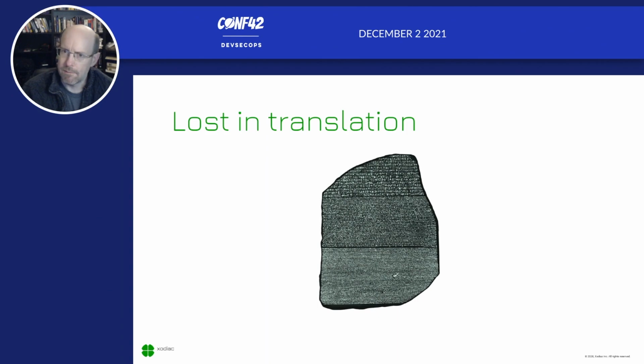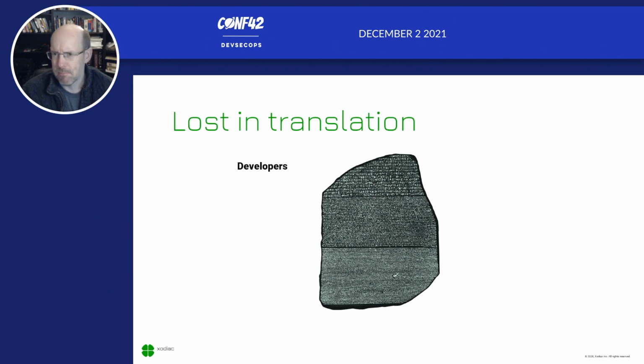And one of the things that we found is that when we look across all these different areas of the organization, we find that things get lost in translation, as the Rosetta Stone here shows the translation between hieroglyphics through ancient Latin to help us understand these things.